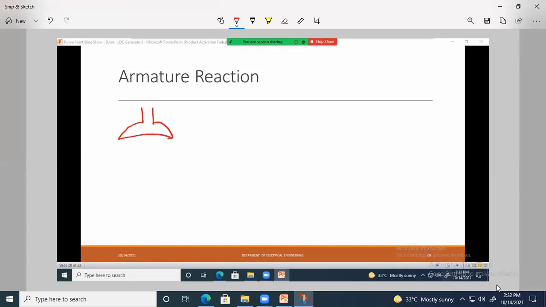Now I am drawing a pole, and these are the armature slots. In those slots the armature conductors are placed. You already know the construction, the armature slots are present. Suppose this is one pole, that is the N pole. Here it is a pole having terminals A and B, and this is the armature. Suppose the armature is rotating in the clockwise direction.